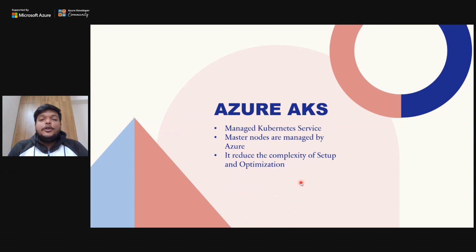Now let's come to the part which we are here for. Azure AKS is everything which we have studied till now about Kubernetes. The only part which makes it different from the primitive Kubernetes architecture is that it is a managed Kubernetes service. By managed, I mean that master nodes are completely managed by Azure. You don't have to configure the master nodes all by yourself. Azure is the one who will manage those master nodes for you.